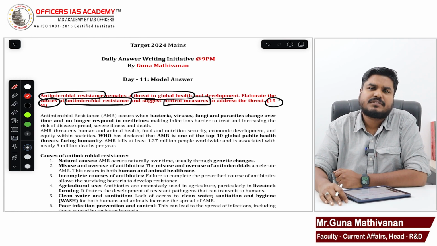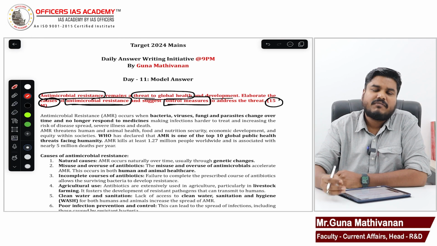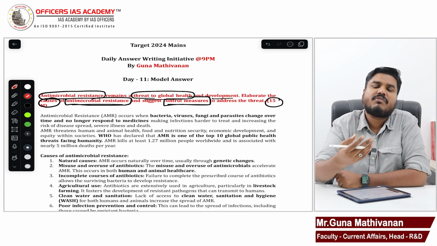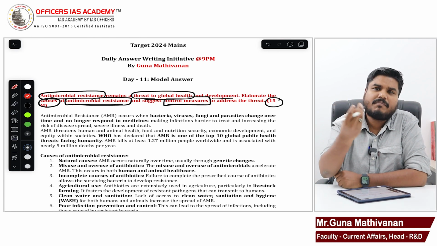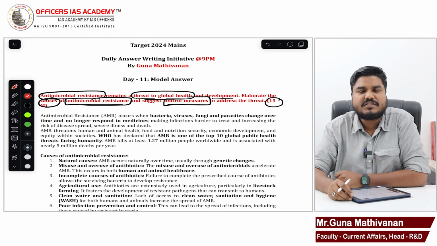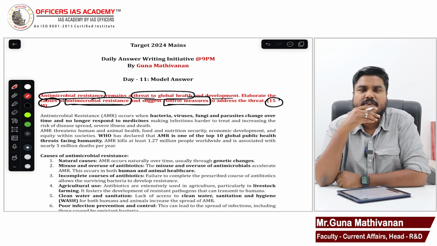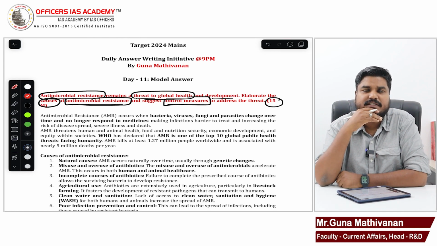All these are problems. Poor access to clean water. When you are living in an unhygienic environment, if there is no proper sanitation facility, that can also result in the thriving of such stronger microbes. Poor enforcement of legislations.